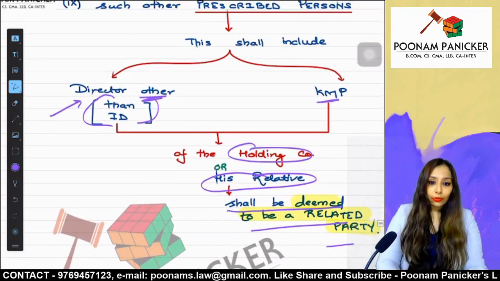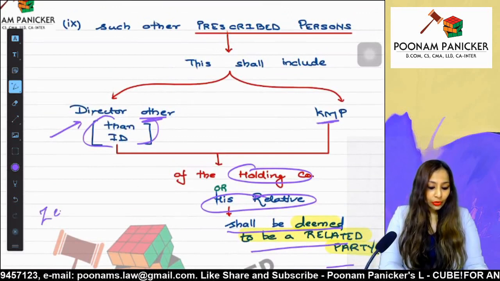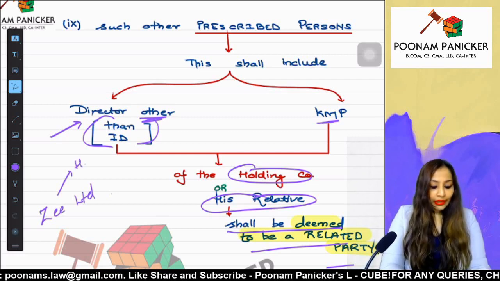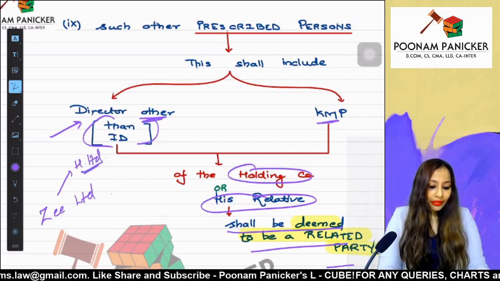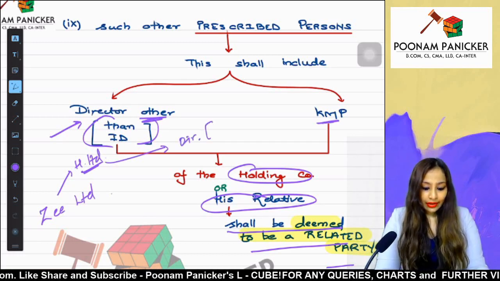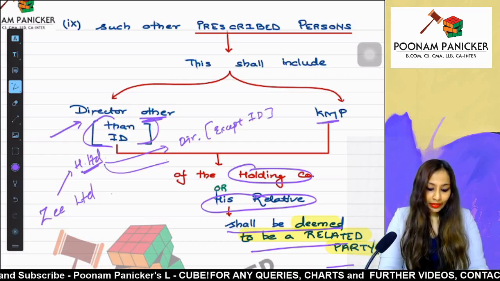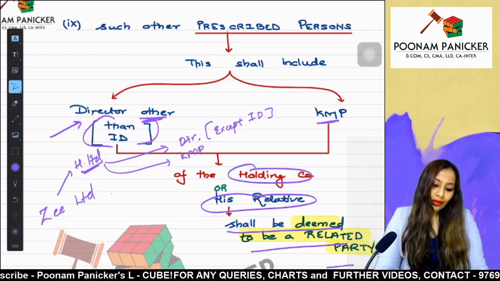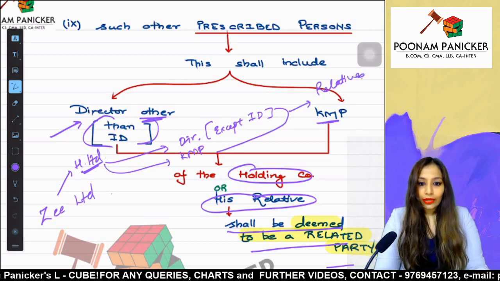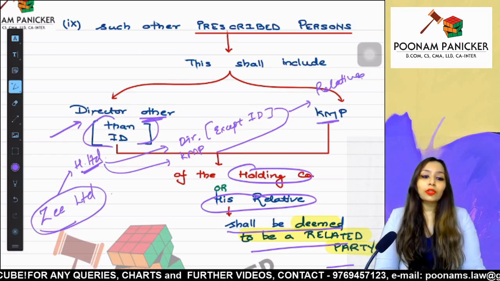So from the context of Z Limited, Z Limited has a holding company, H Limited. So H Limited's director other than independent director, H Limited's KMP, and their relatives will be considered as related parties from the context of Z Limited.